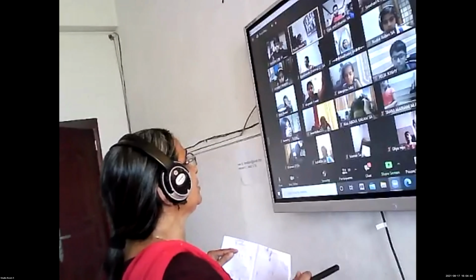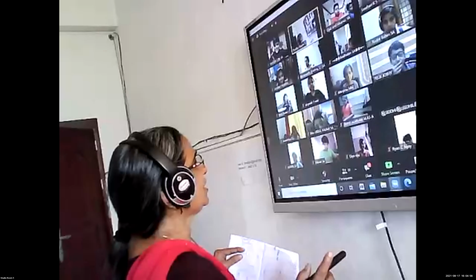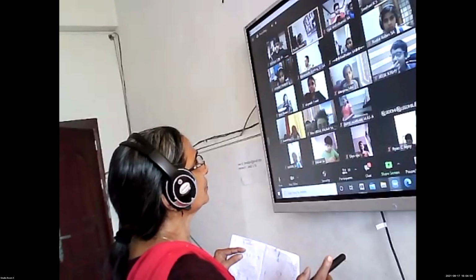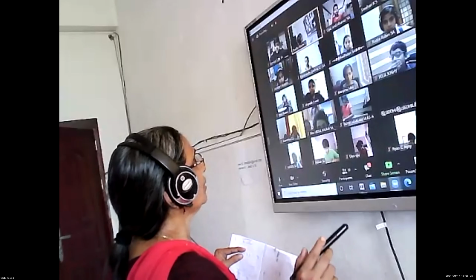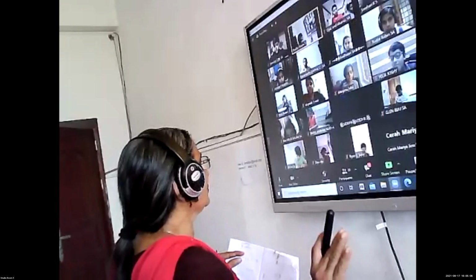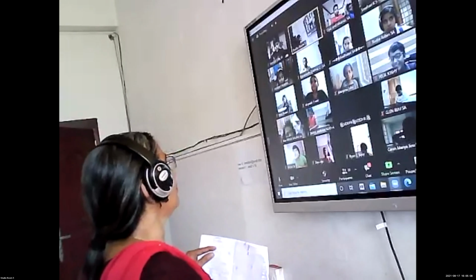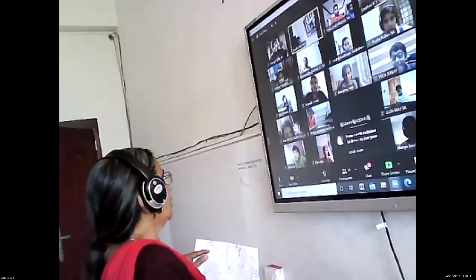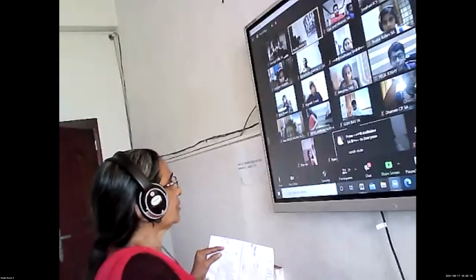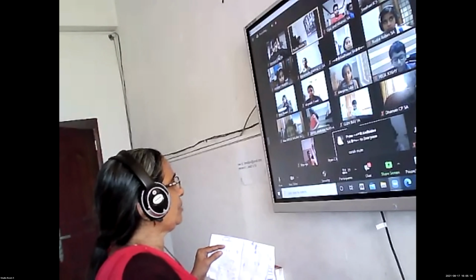100. Is it divisible by 5, Srihari? Yes. What is the reason? 25. Is it divisible by 5? Yes, ma'am. 5 into 5 is 25. The digit in the unit place is 5. 105. Is it divisible by 5, Riyan?